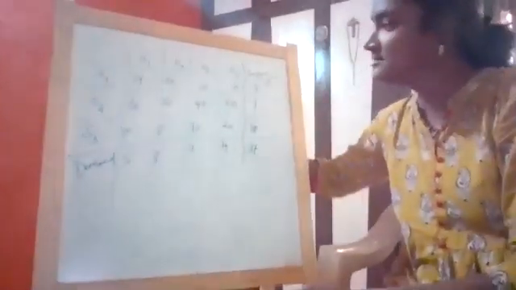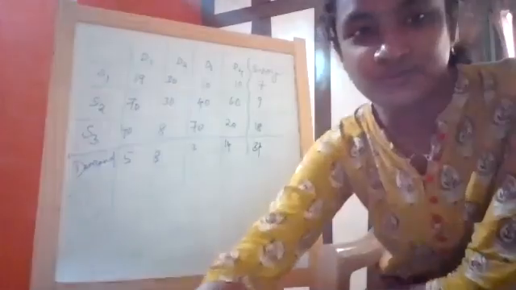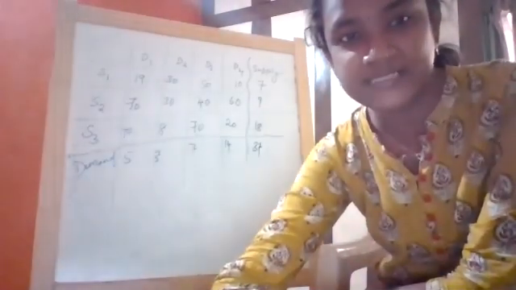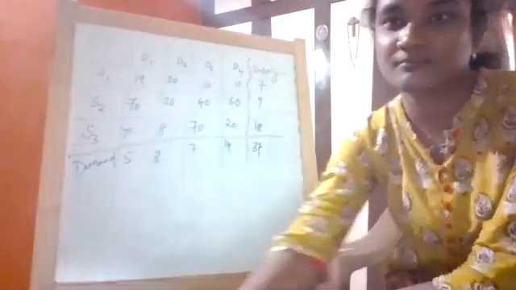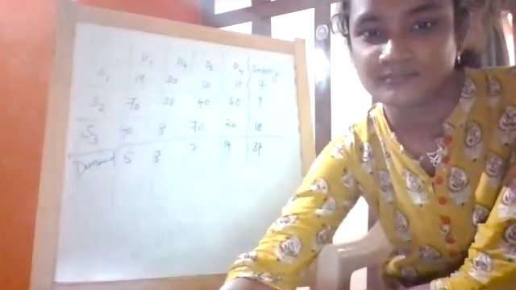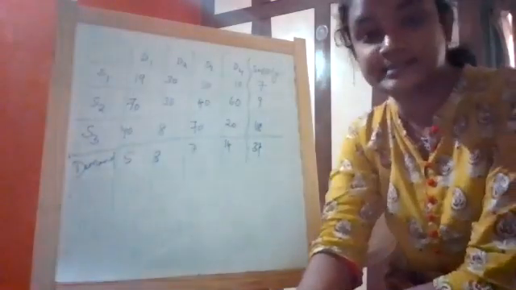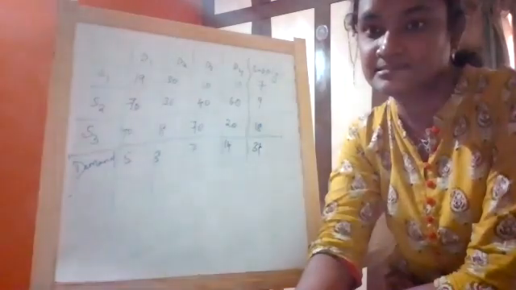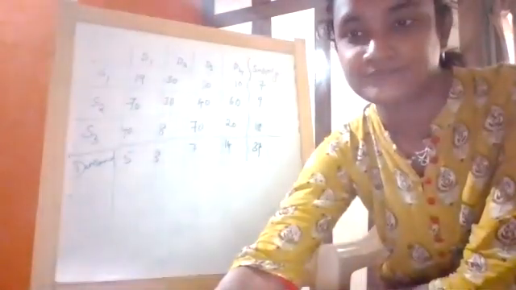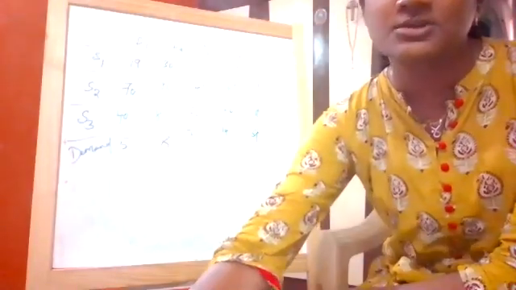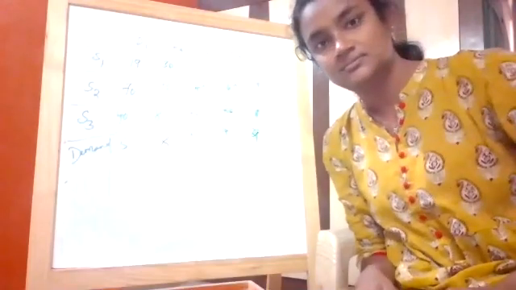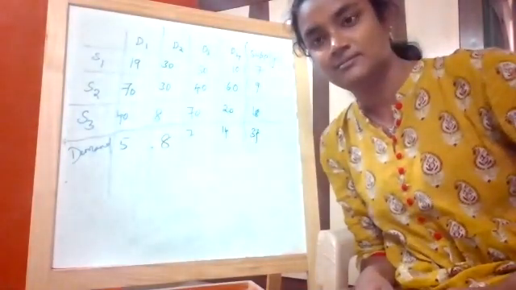Even now it is blur. Yes, ma'am. You can't read the letters at all. 19, 30, 50, 10, 7. Can you see them? No, ma'am, a few we can see, a few we can't. Okay, my light. Board is not clear. Okay. So now, is it visible now? Everyone? No, ma'am, it is not.